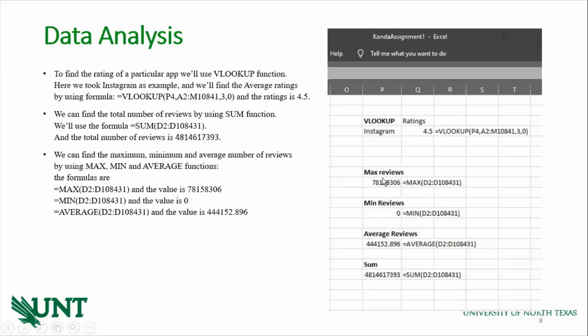So here we have the maximum reviews for an application, which is 78,158,306. The minimum reviews is 0, which means there are some applications which have 0 reviews. And here is the average reviews.